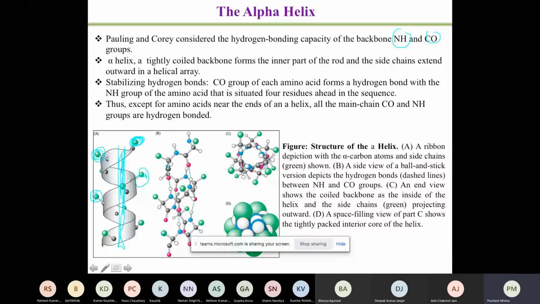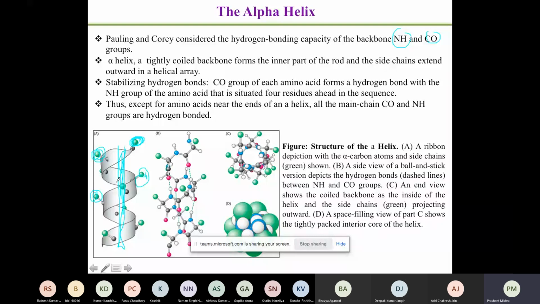I will tell you that these hydrogen bonds are not present in the vicinity, like the first amino acid interacting with the second. It is a particular pattern which you will find. So that is what I will show you. And what you also see is that the stabilization of this helical structure is occurring because of the hydrogen bonding. When a helix is formed, unless something is holding this helix, it will not be a stable helix.